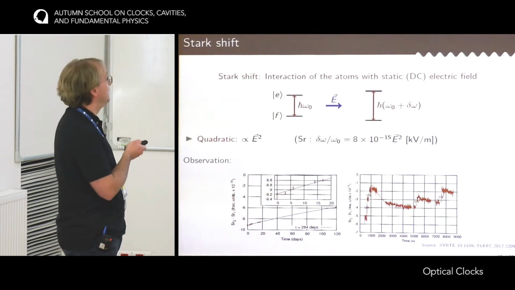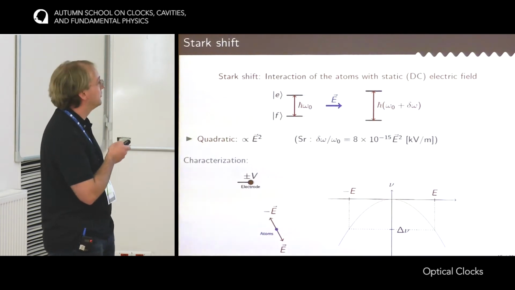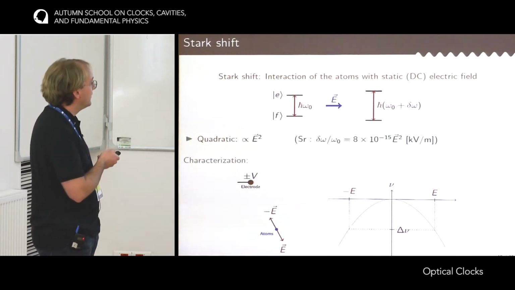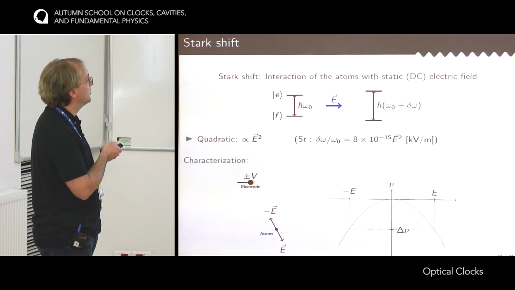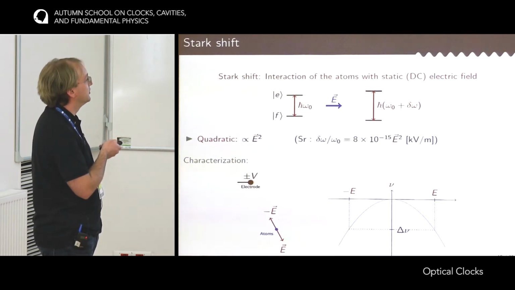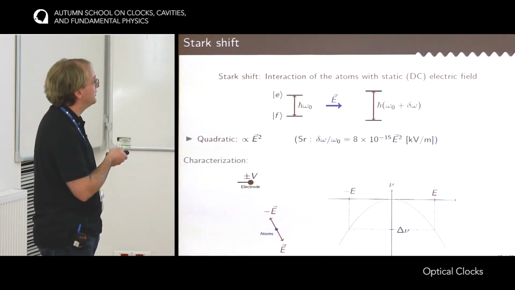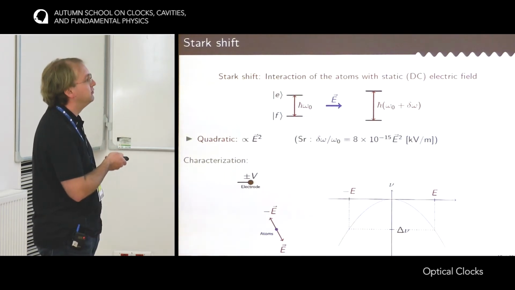But of course, it's not enough to observe the effect. You have to quantify it. So this is a way to quantify this effect. The idea is that you have the atoms here. You bring an electrode close to the atoms, and you measure the frequency of the clock transition when switching between +V and -V on the electrode, so two opposite voltages, which means that you would create close to the atoms an electric field that has an opposite sign, but the same magnitude.